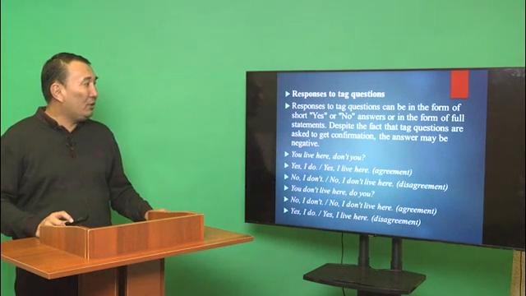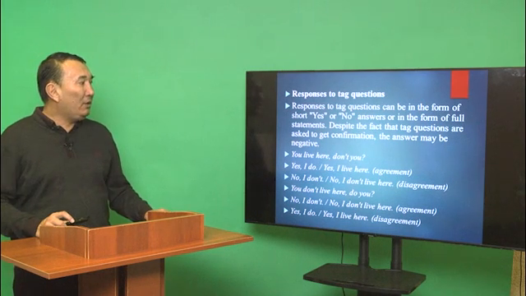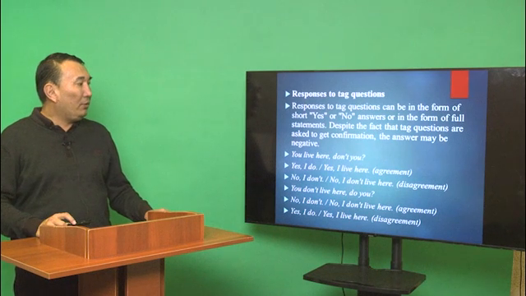You live here, don't you? Yes, I do. Yes, I live here. Agreement. No, I don't. No, I don't live here. Disagreement. You don't live here, do you? No, I don't. No, I don't live here. Agreement. Yes, I do. Yes, I live here. Disagreement.